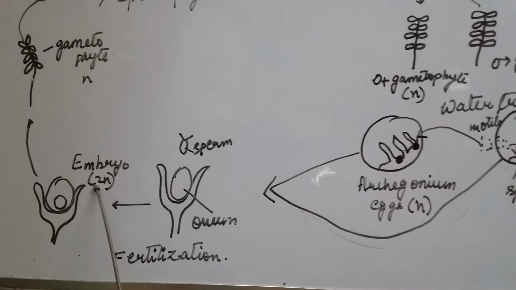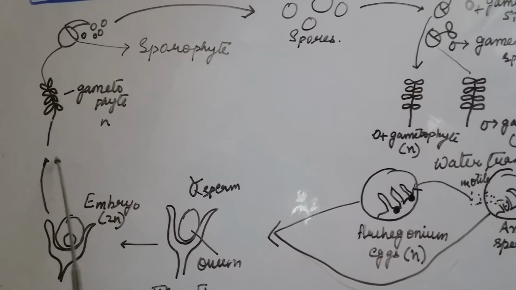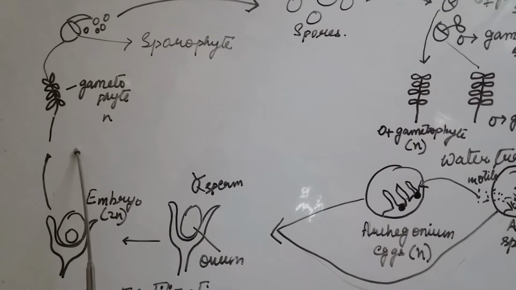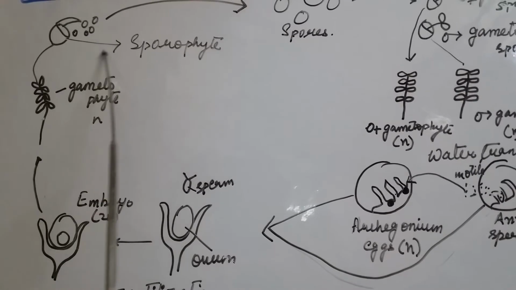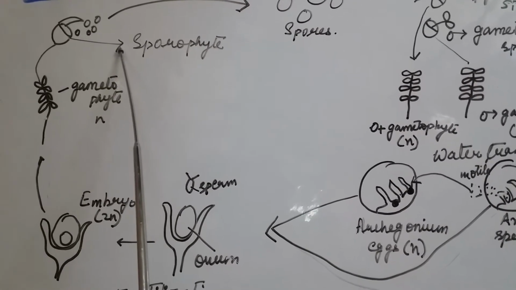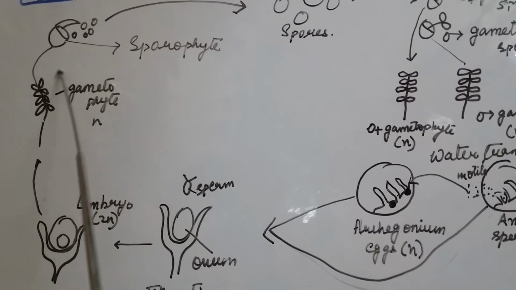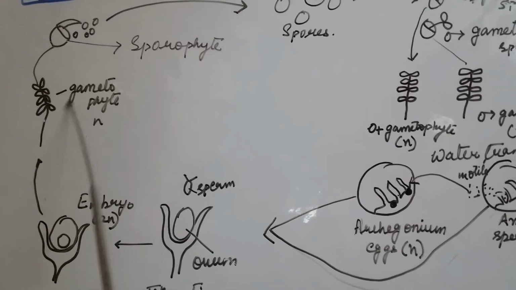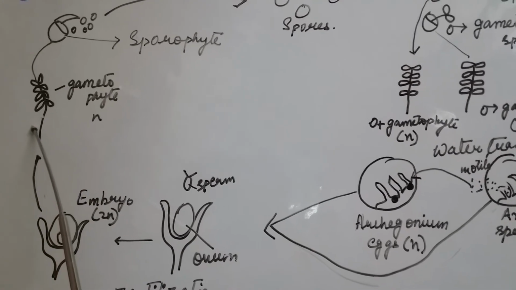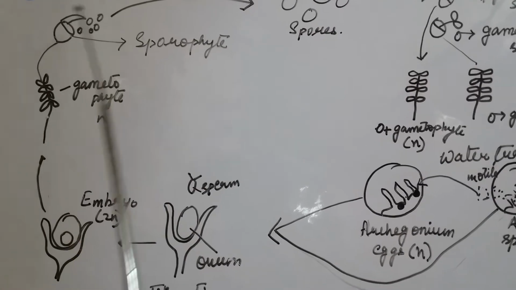It undergoes division and slowly produces a multicellular body called the sporophyte. These are not free living but attached to the photosynthetic gametophyte, which provides nourishment.